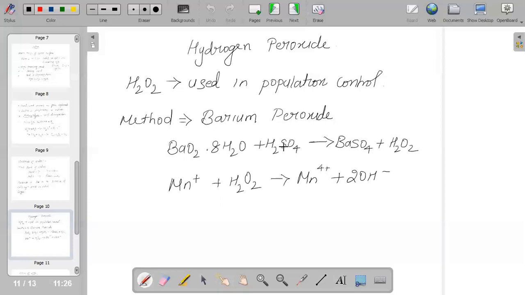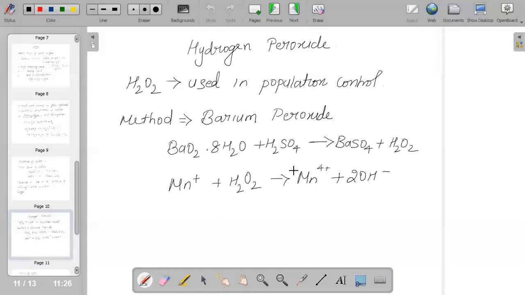The most common method for preparation of hydrogen peroxide is from barium peroxide, by the action of dilute sulfuric acid.